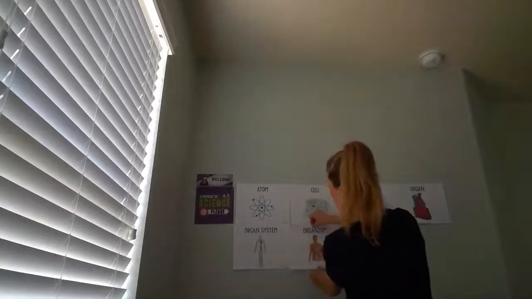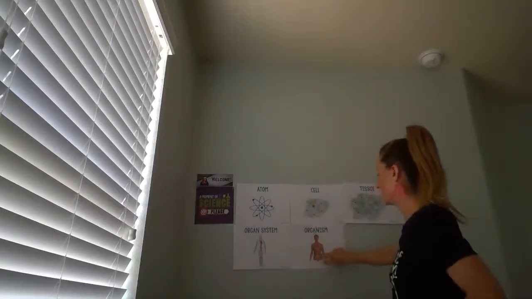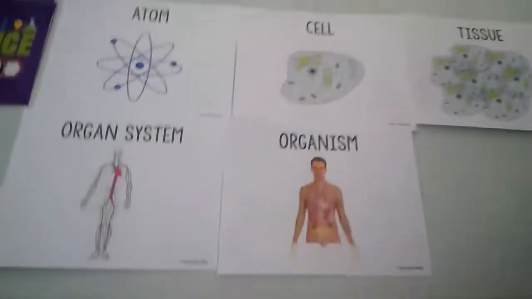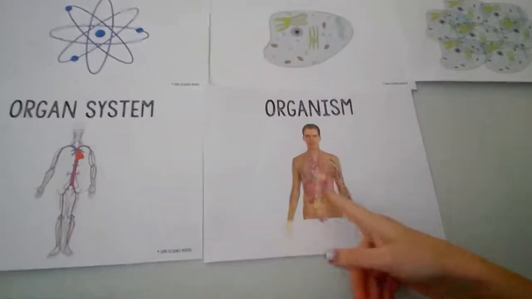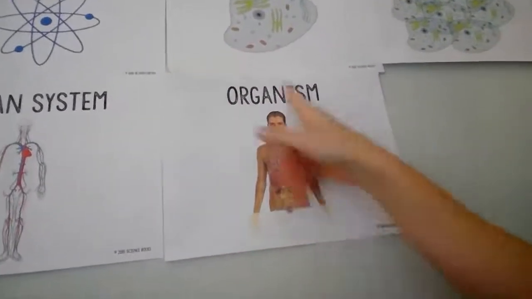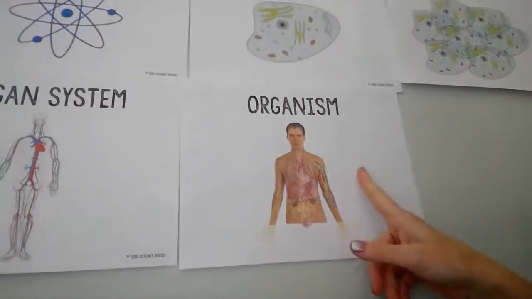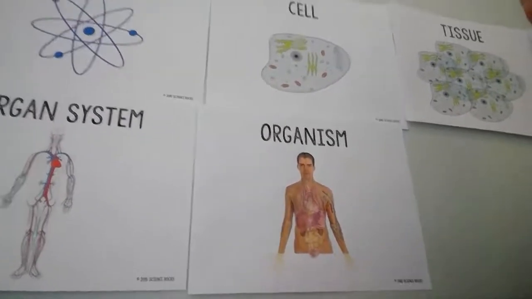A living organism. So all of your organ systems, which you can kind of see in this picture. Here, I'm going to move my computer so you can see it. So all of these systems, you can see all the organ systems in here. They make up an organism. And our example of an organism is a human. Y'all said body, but I knew what you meant.